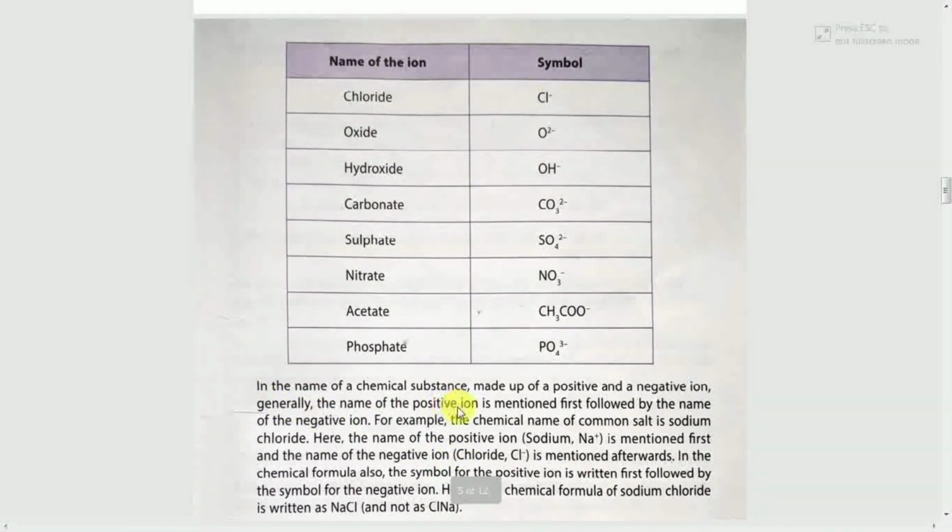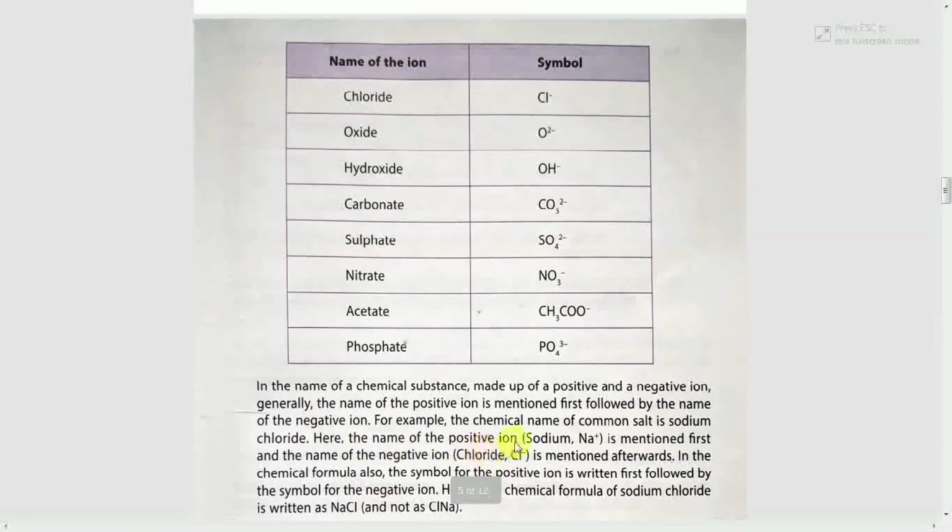In the name of a chemical substance made up of a positive and a negative ion, generally the name of the positive ion is mentioned first, followed by the name of the negative ion. For example, the chemical name of common salt is sodium chloride.